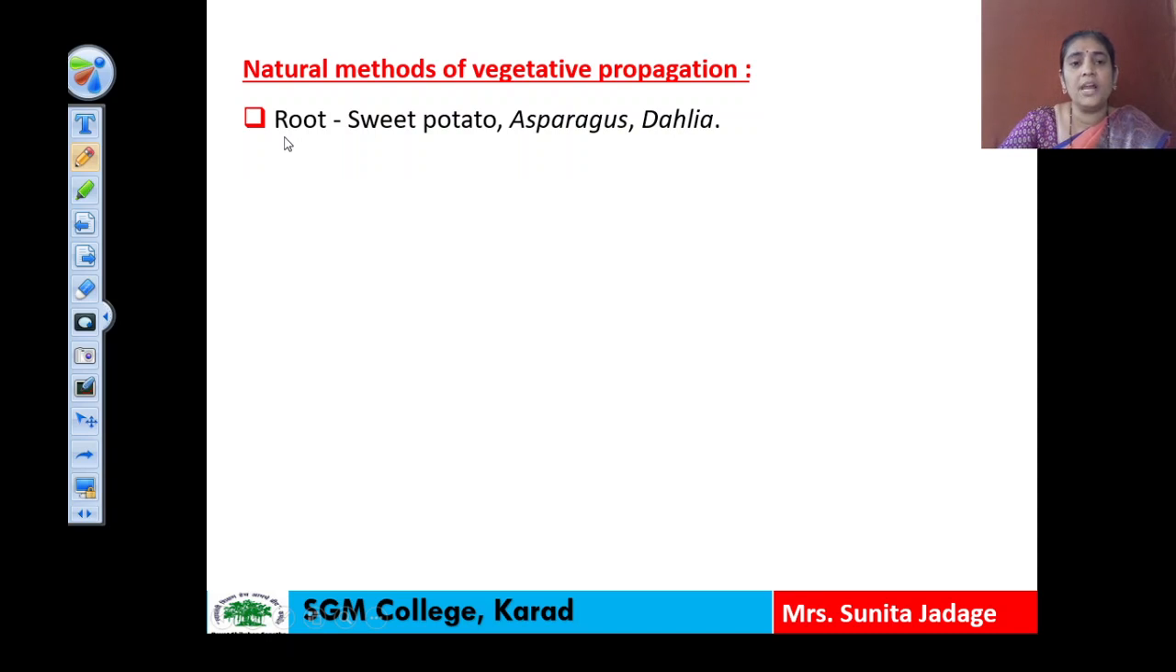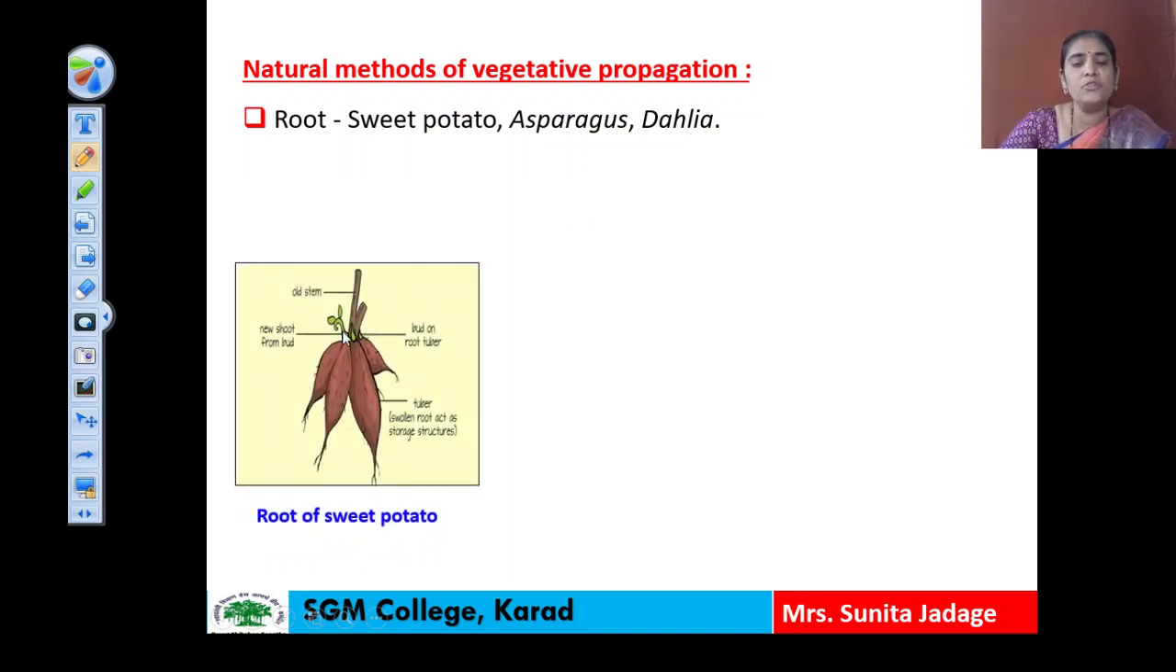The plants are showing reproduction. Examples are sweet potato, asparagus and dahlia. With the help of root, the new individuals will be formed. You can see here in this example diagram, this is the sweet potato root, and these roots are producing the new shoot or the new plant from this root. This is the first natural method of the vegetative propagation.